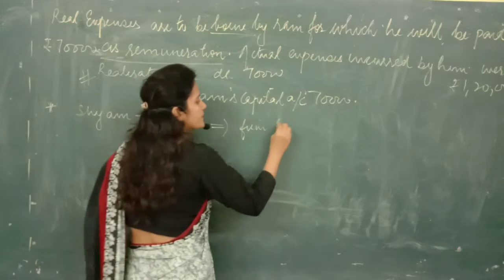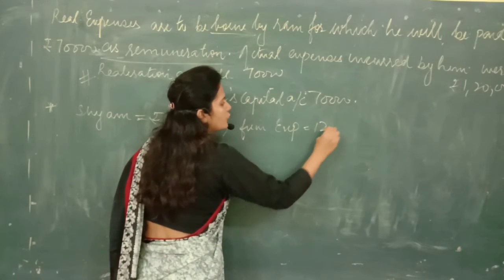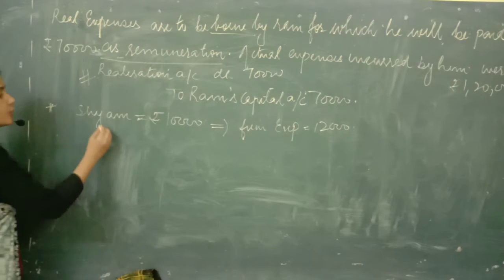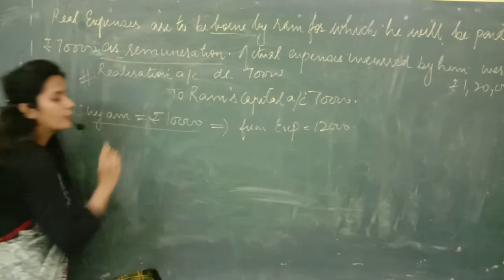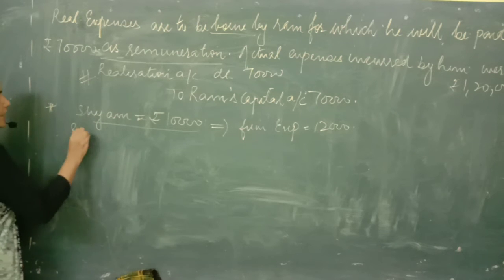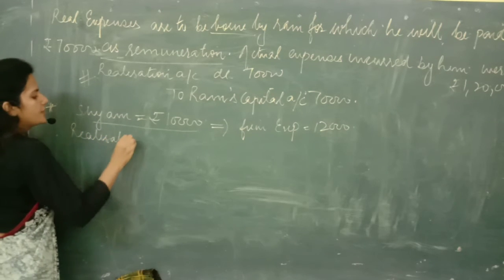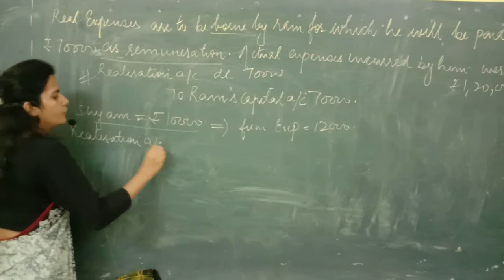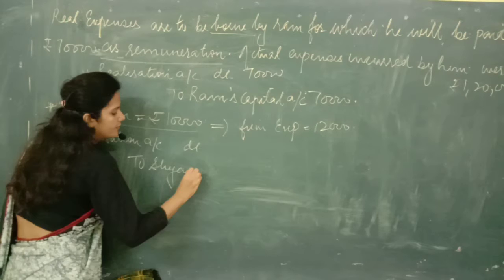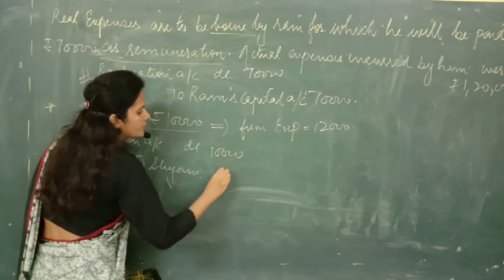And the expenses were rupees 12,000. So as I told you, first of all, we always have to pass the entry for the remuneration which the firm is giving to Sham. So in this case, the entry will be realization account debited to Sham's capital account, 10,000.